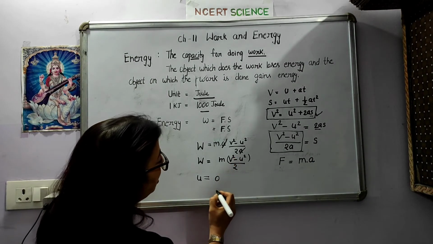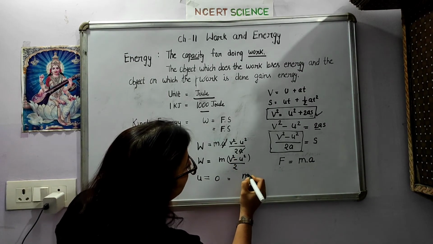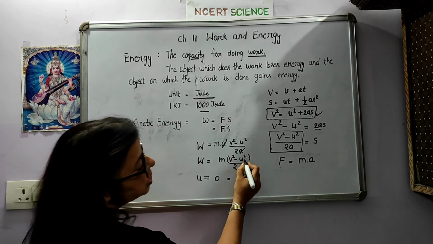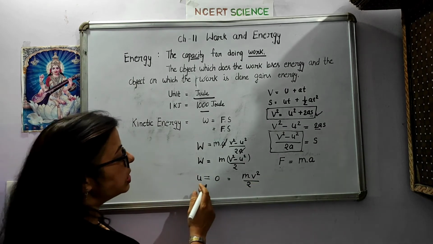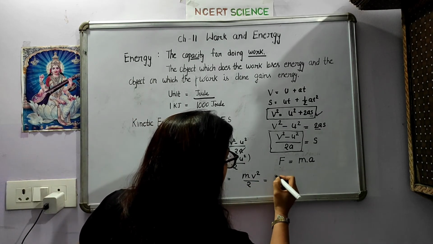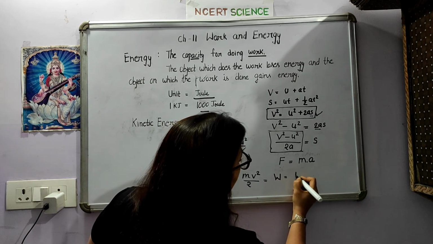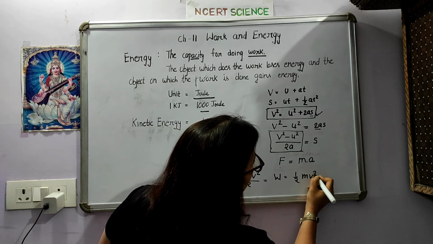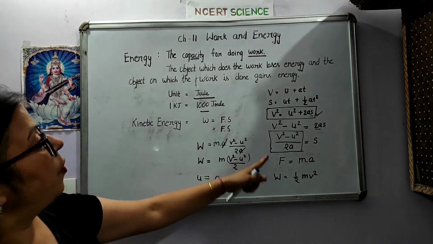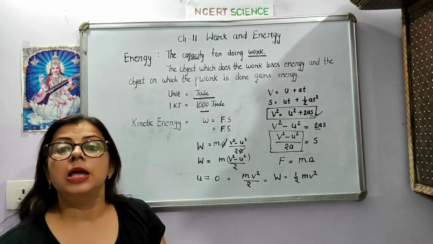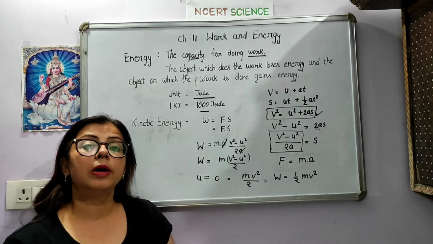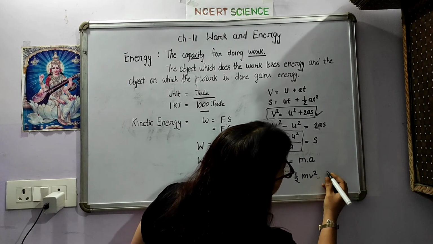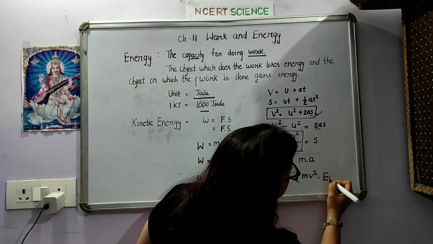ठीक है, so what I will do, M into V square. देखिए U square क्या हो जाएगा, it is 0, so upon 2. So I can say W equals 1 upon 2 MV square. Fine. As I told you before that the capacity for doing work है ना is known as energy. And which type of energy we have used for this work? We have used kinetic energy. Which type of energy is here? So students, this is energy which is known as kinetic energy.